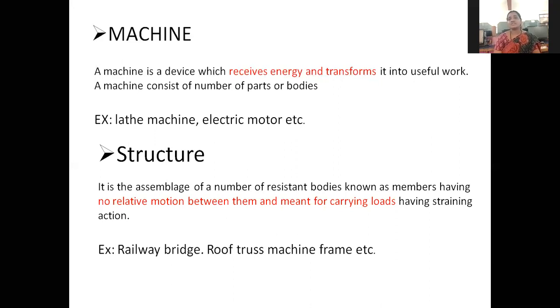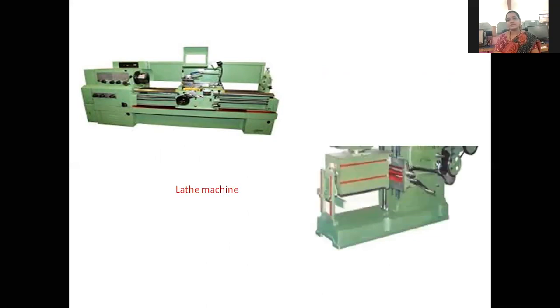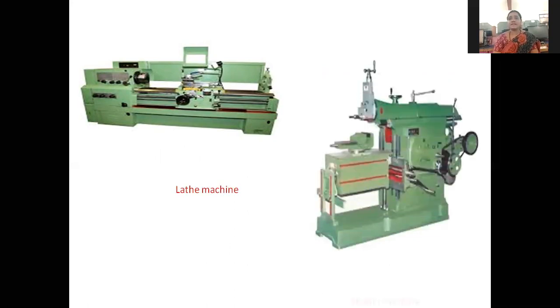So let us see the machines. You can see there is a shaper machine. See the images for examples. This is a lathe machine, one example. Next we have shaper machines. This is your lathe machine. Next it is called a shaper machine. These are metal cutting machines. To produce threads we go for the lathe machine. To produce keyways on a metal piece, we go for the shaper machine. These are the examples of machines.